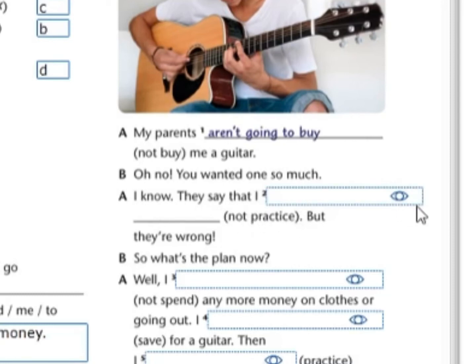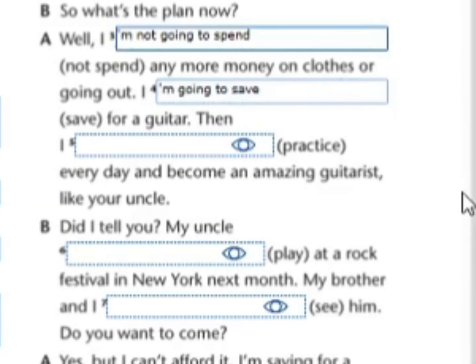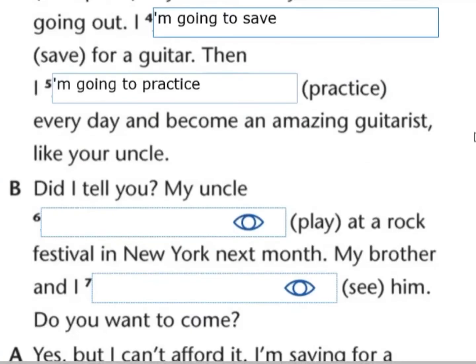They say that I am not going to practice. But they are wrong. So what's the plan now? I am not going to spend any money on clothes going out. I am going to save for a guitar. Then I am going to practice every day and become an amazing guitarist like your uncle.